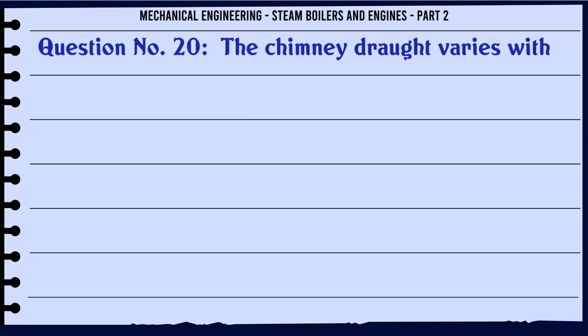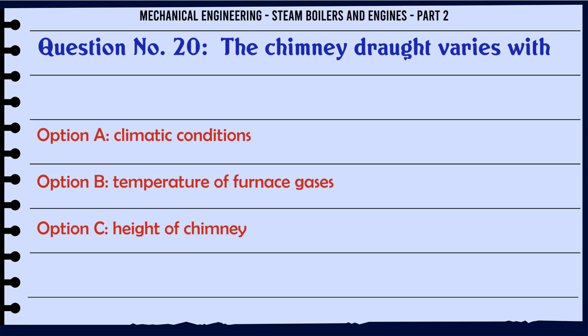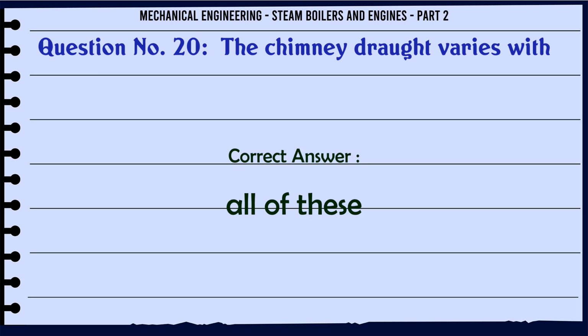The chimney draught varies with: A, climatic conditions. B, temperature of furnace gases. C, height of chimney. D, all of these. The correct answer is all of these.